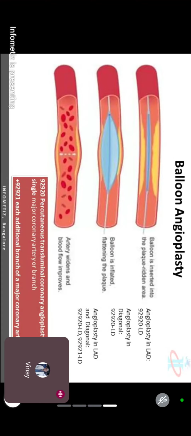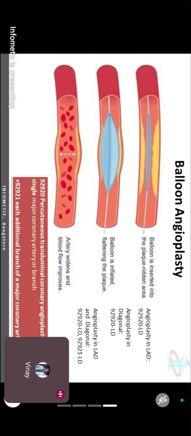Major coronary artery as well as a diagonal branch. Two places. The first code will be the parent code, obviously 92920. The second code will be the add-on code here. Why? Because the add-on code is only for a branch. Here we have a branch as well as a major artery, so I can go for an add-on code here.